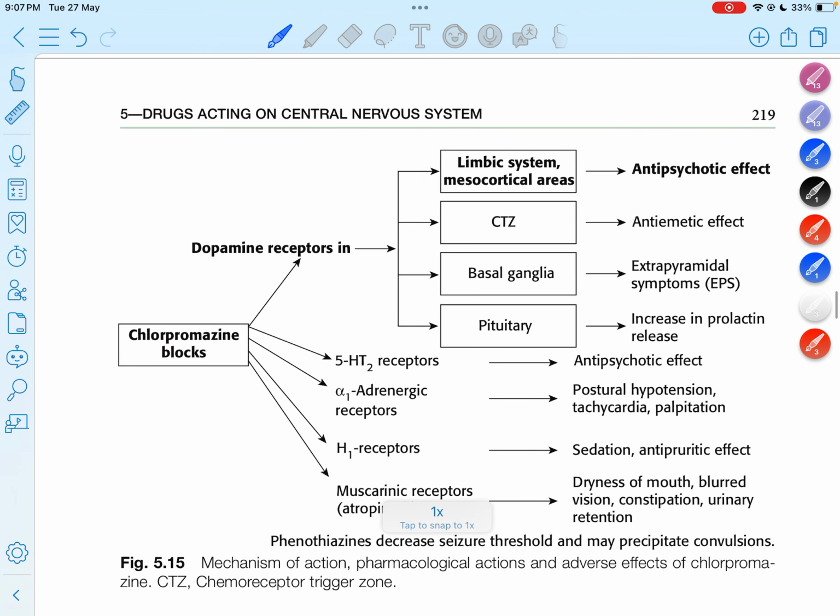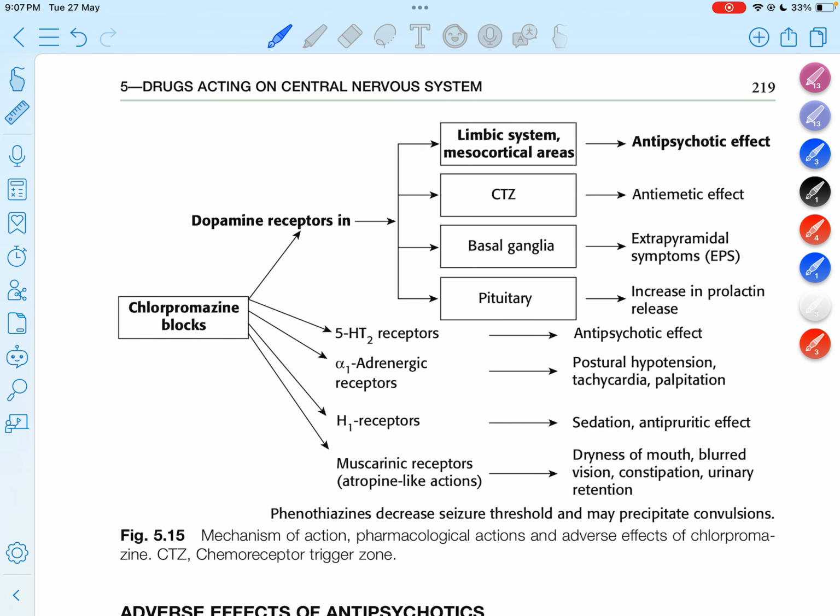So now moving on to how chlorpromazine blocks. Chlorpromazine acts on the dopamine receptor, and dopamine is present in the limbic system and mesocortical area. The main effect seen is the antipsychotic effect. There is also the CTZ area, the basal ganglia, and the pituitary gland. If there is blockage in the limbic system and mesocortical areas, then the antipsychotic effect is seen. When it blocks the CTZ area, the antiemetic effect is seen, so no vomiting occurs. It helps prevent the vomiting center.